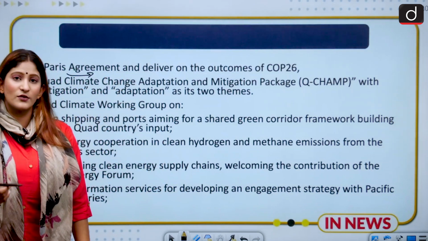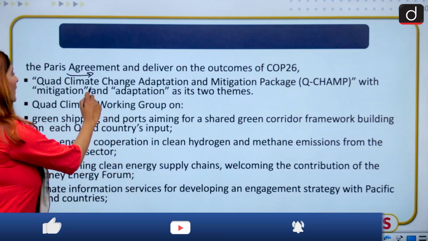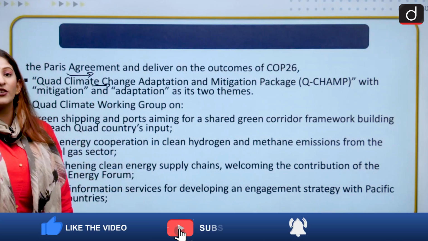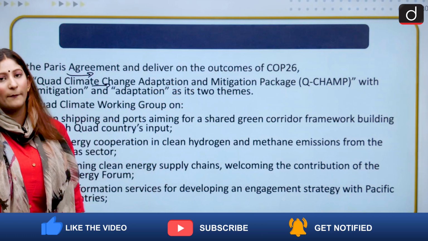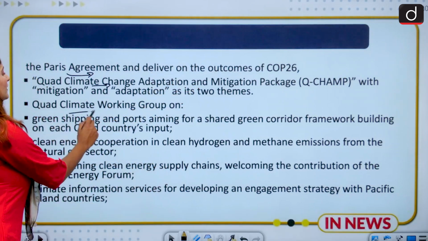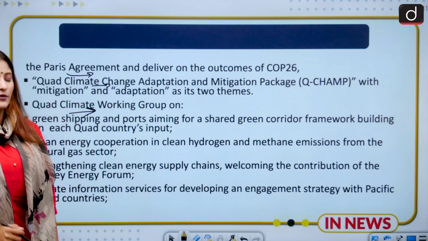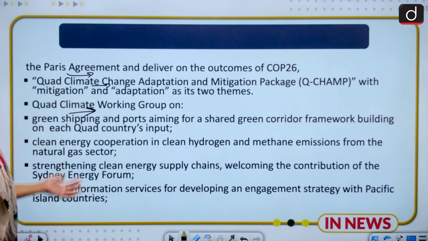the Paris Agreement and the outcomes of COP26 that happened in Glasgow were also discussed. And the Quad Climate Change Adaptation and Mitigation Package has been launched. A Quad climate working group has also been developed, which has these aims.